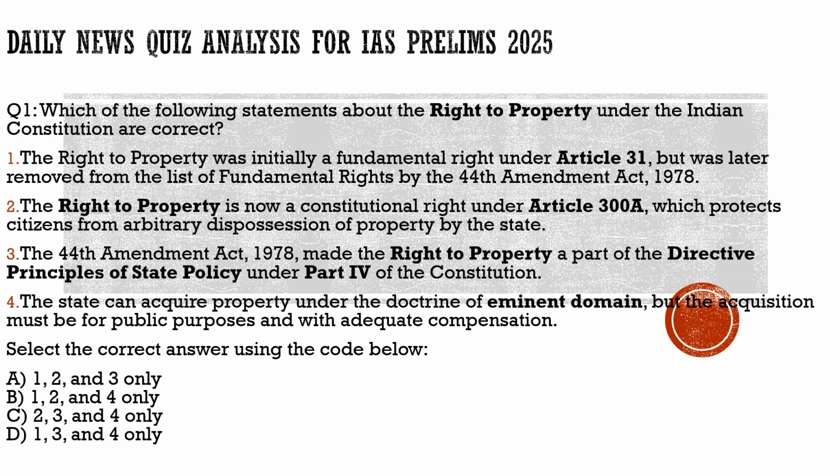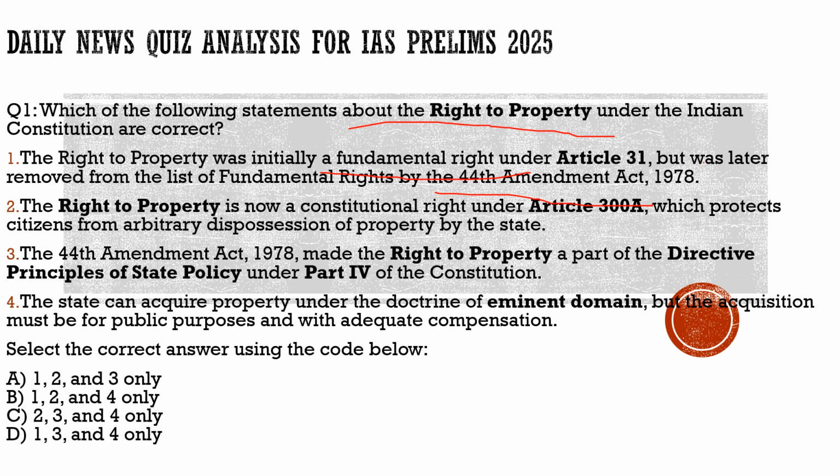So with respect to this, I hope you had got the basic idea behind it. Now with this, let's try to solve the question and get more idea about it. Here the question says, which of the following statements about the right to property under the Indian Constitution are correct? First statement, the right to property was initially a fundamental right under Article 31 but was later removed from the list of fundamental rights by the 44th Amendment Act of 1978.